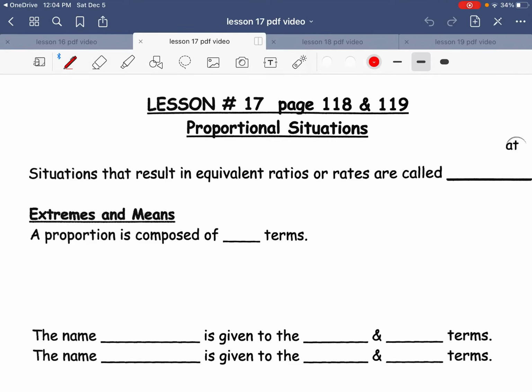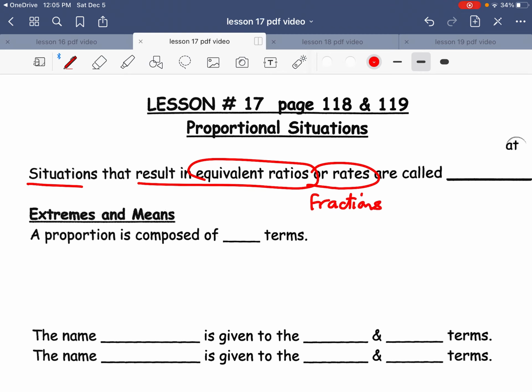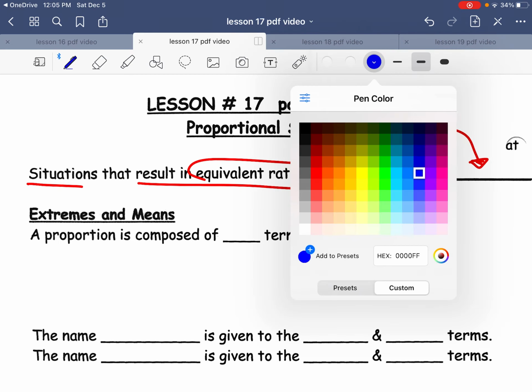Lesson 17, proportional situations. It just says here: situations that result in equivalent ratios. You would have done this last year, guys. It's just equivalent fractions, right? So in my classic definition here, you're going to stick that word in there. Situations that result in equivalent ratios or rates are called proportional situations. They really mean exactly the same thing.